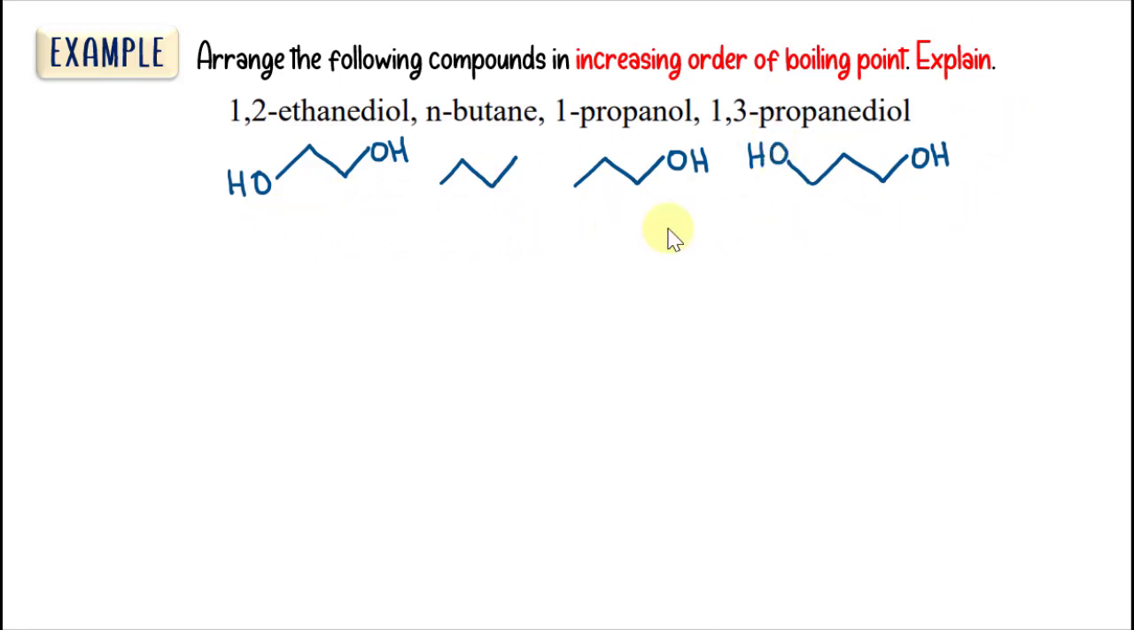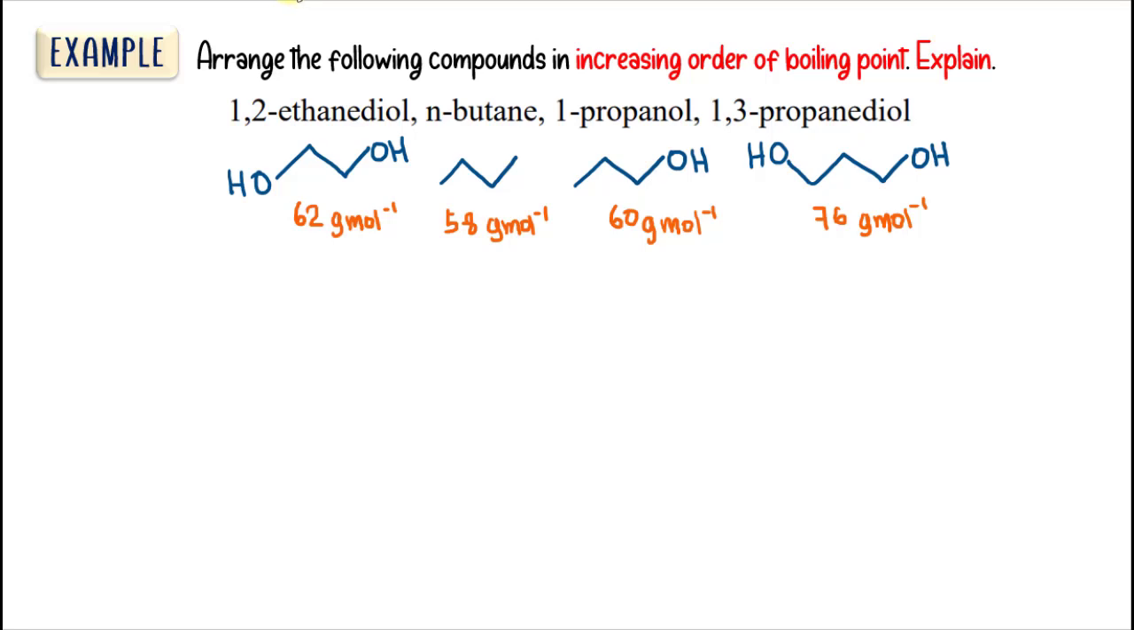We have to calculate the molecular weight. So 1,2-ethanediol is 62 grams per mole, butane 58 grams per mole, 1-propanol 60 grams per mole, and 1,3-propanediol 76 grams per mole. Here we can see that only 1,3-propanediol has the largest molecular weight, while for these three, the molecular weights are comparable.